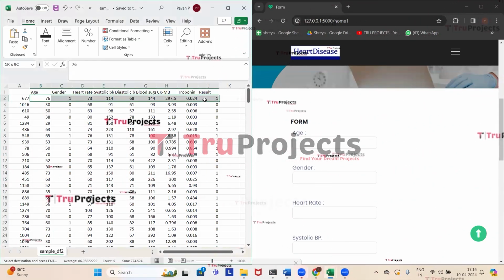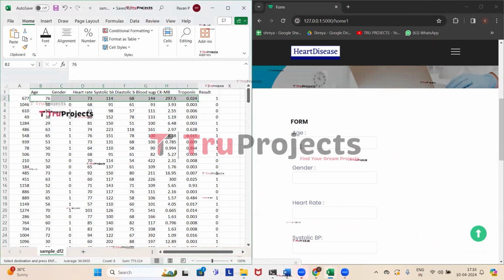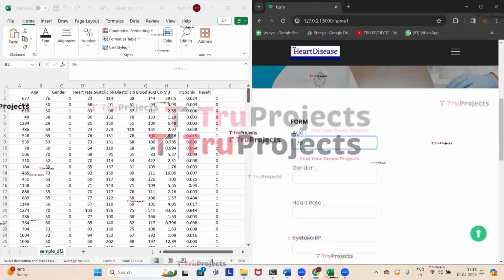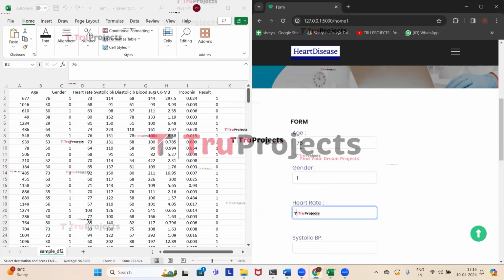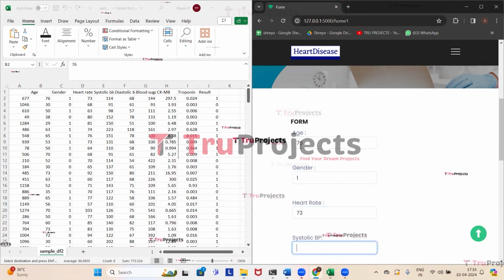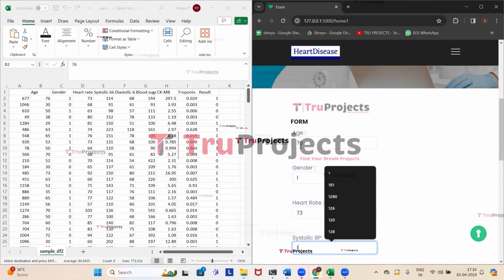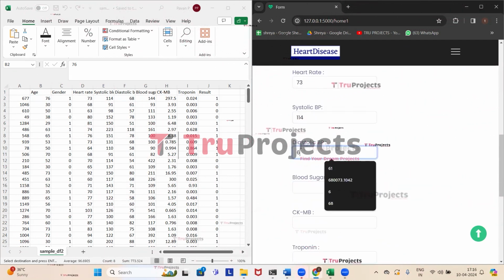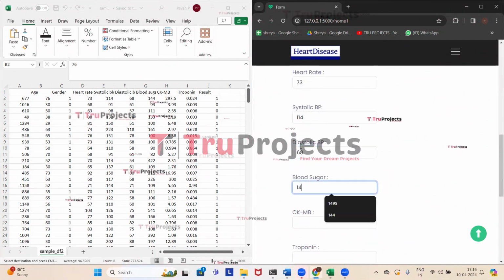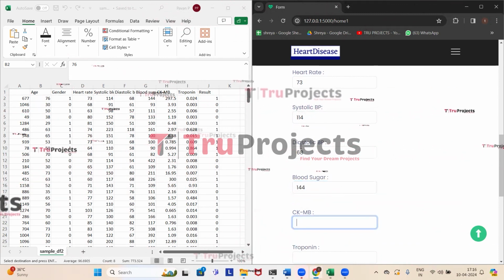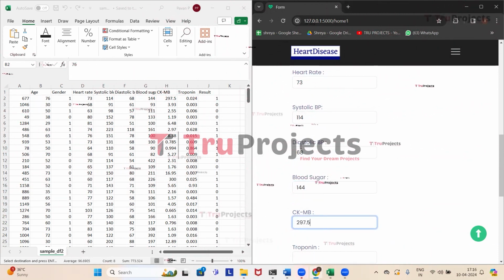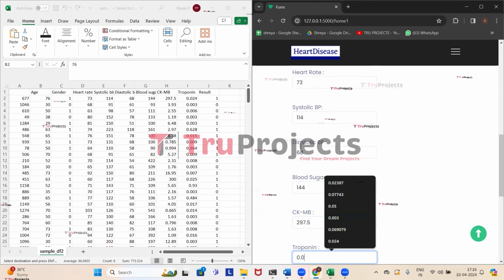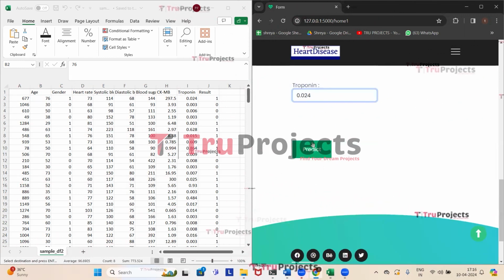So we will try predicting using the first test case. The age of the person is 76, gender is 1, which is male, and the heart rate is 73. Systolic blood pressure is 114, and diastolic blood pressure is 68. Blood sugar level is 144. CKMB is 297.5. Troponin is 0.024. So now click on predict.